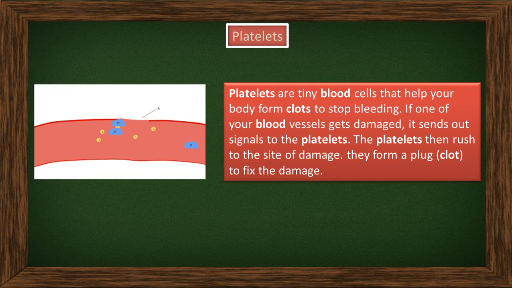When our blood vessels get damaged, they send a message to the platelets: platelets, please come and stop the bleeding. So platelets come and rush to the site, and they stop the bleeding, which would otherwise cause damage to parts of your body.